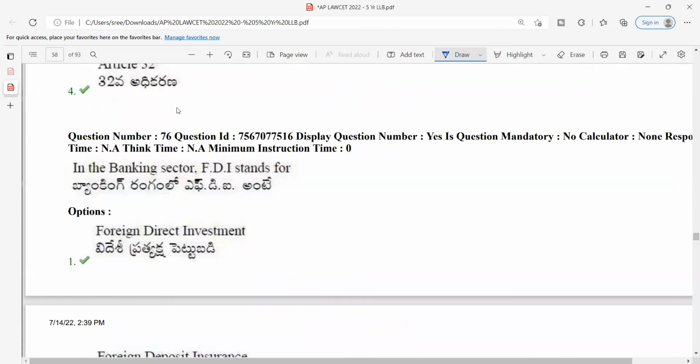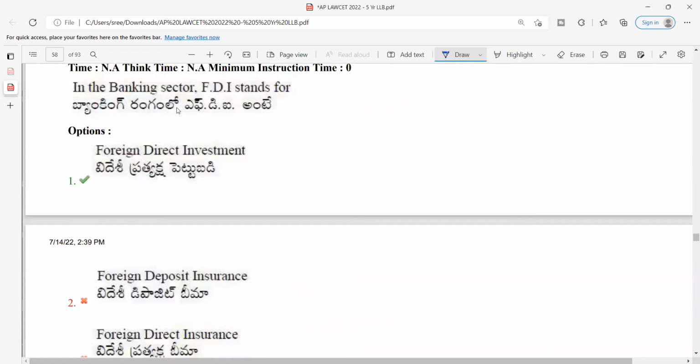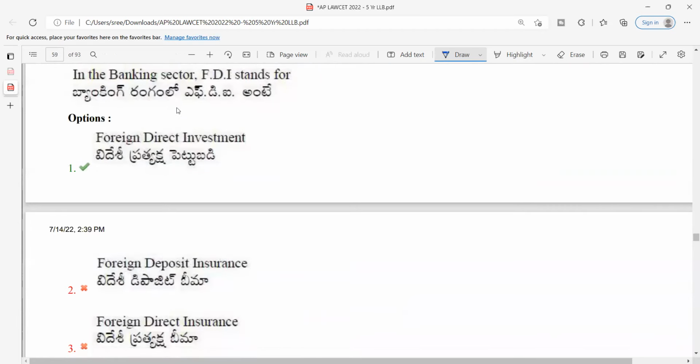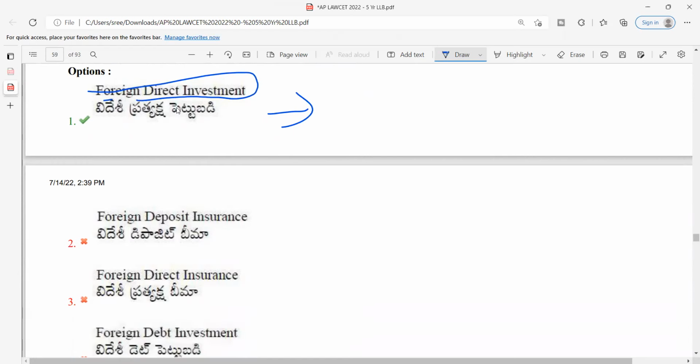In the banking sector, FDI stands for, anybody who is following the current affairs properly, a very simple, straightforward, easy question, that is foreign direct investment, or FDI.